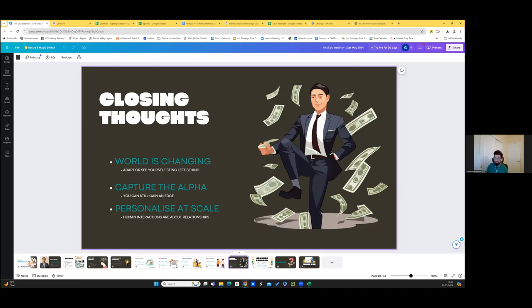Second is alpha. Most of us are finance professionals, right? So if there is alpha in the market which we can capture, we can still gain an edge over other participants, other competitors of the market, and also other professionals at our workplace. If we start using AI, we can also personalize at scale. What I mean is something that I didn't touch, and I'll do it in my advanced course, about how you personalize things.